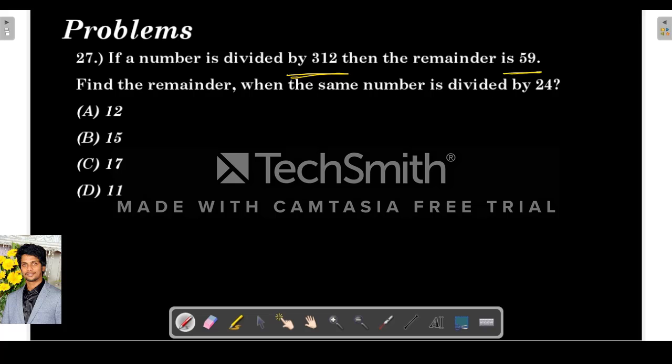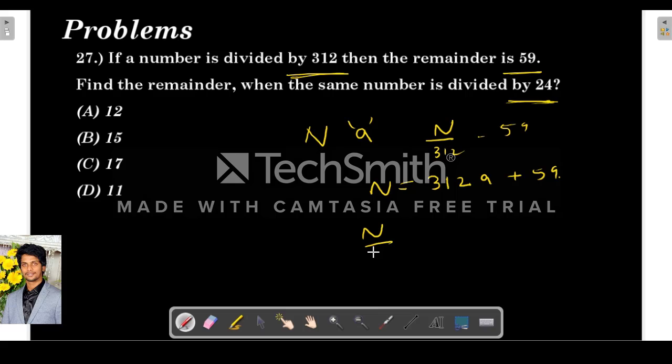So next is, if a number is divided by 312, the remainder is 59. So let's say the number is n and the quotient is a. So when the number is divided by 312, they are telling the remainder is 59. So how can we write? The number is equal to, divisor 312 into quotient, plus 59.